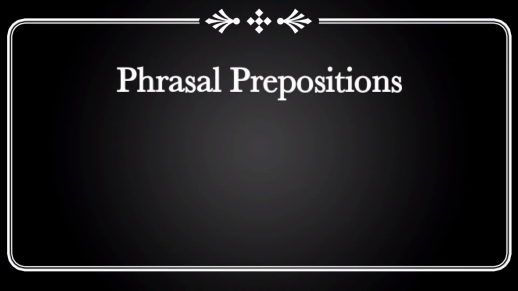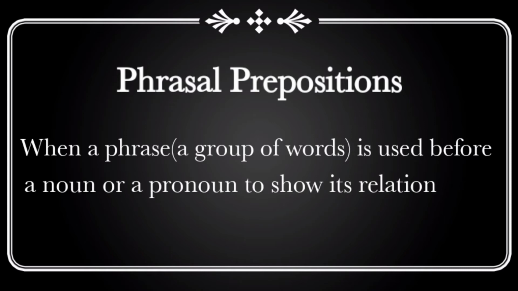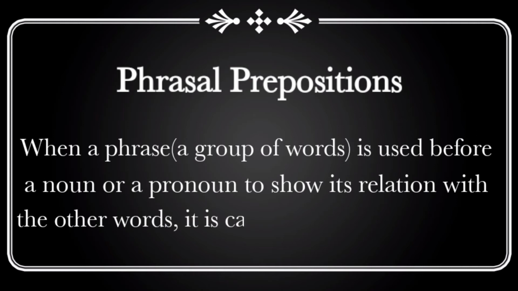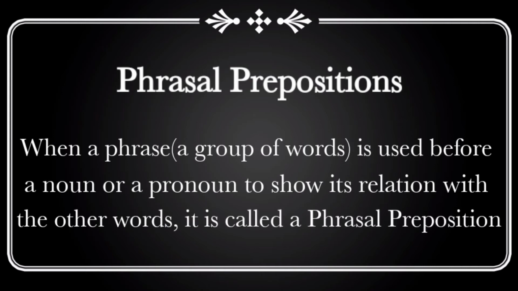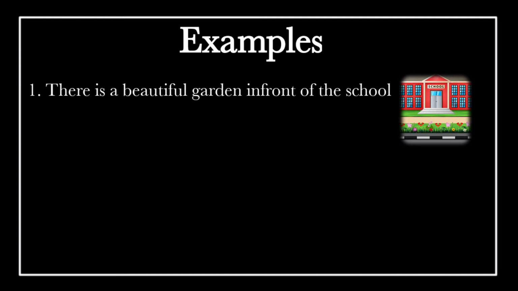And now phrasal preposition. When a phrase, meaning a group of words, is used before a noun or pronoun to show its relation with the other words, it is a phrasal preposition. Example: There is a beautiful garden in front of the school. In this sentence, before the noun school we are using the phrase in front of. So in front of is here a phrasal preposition.